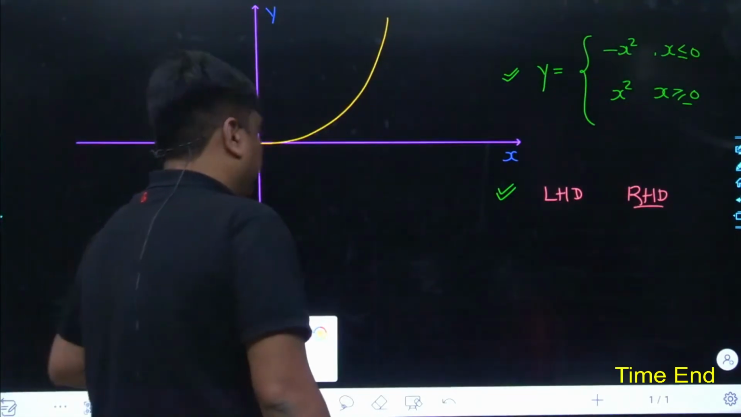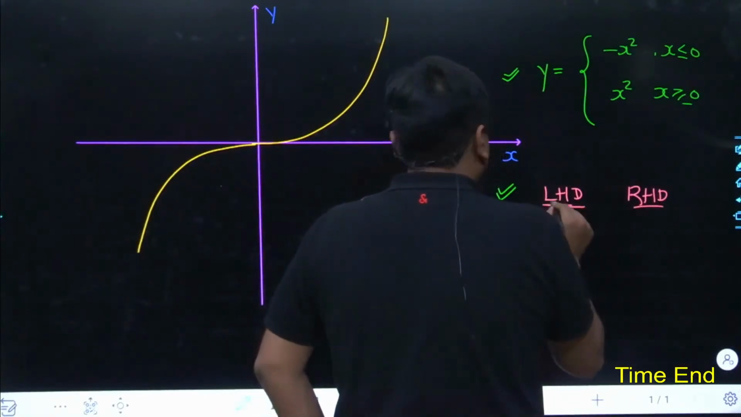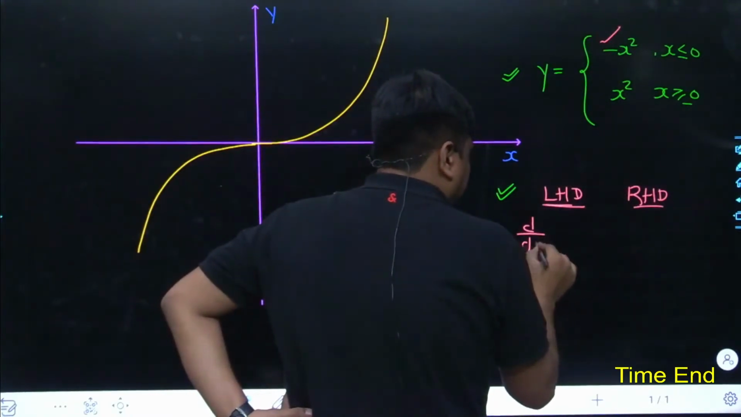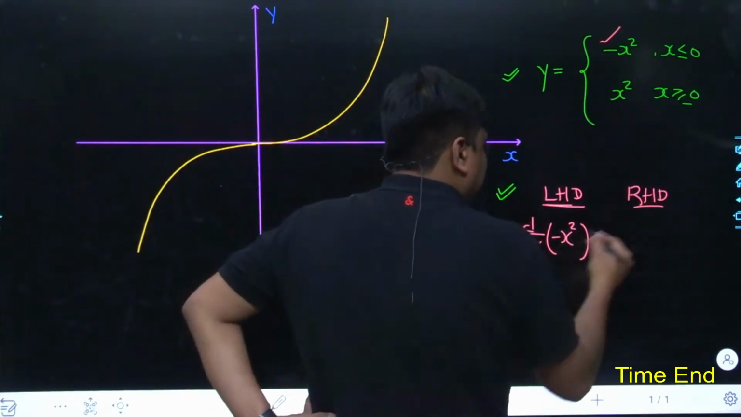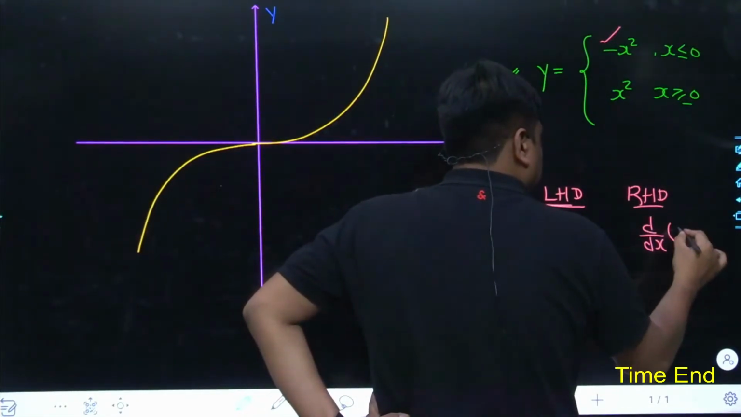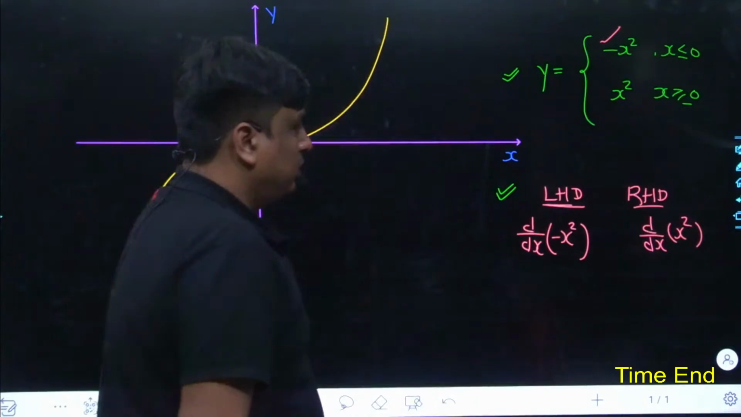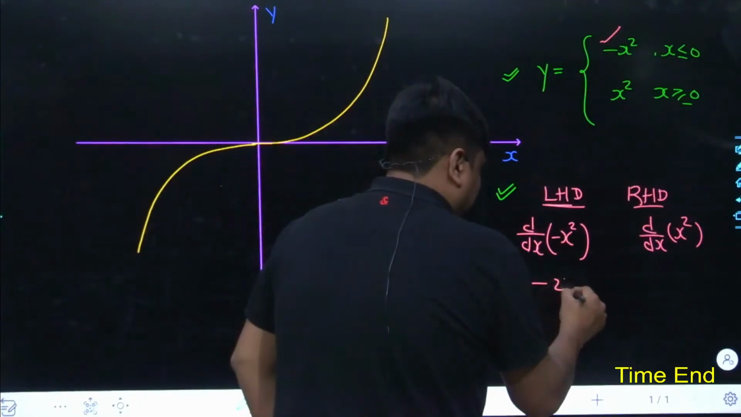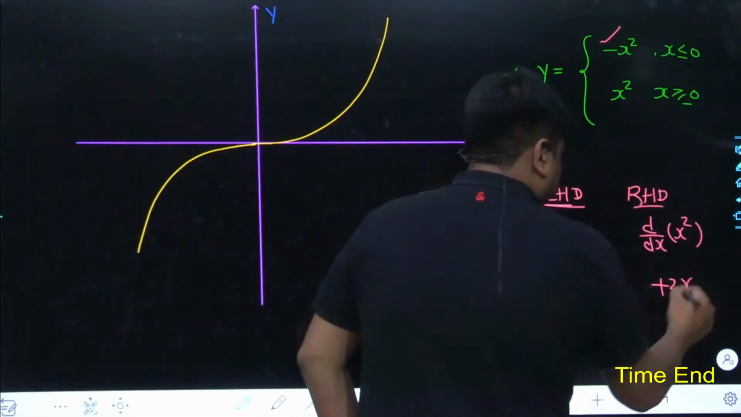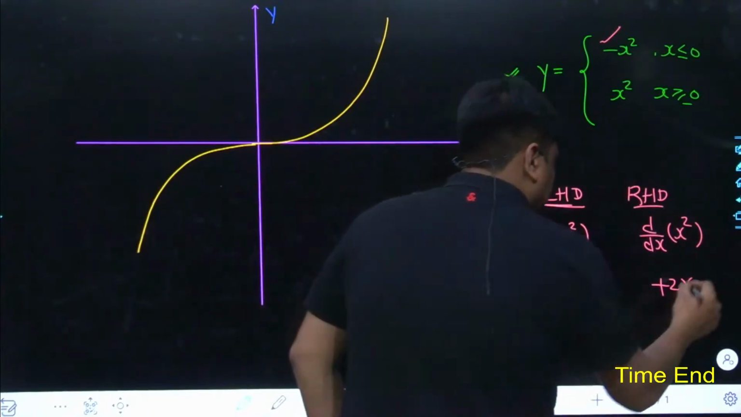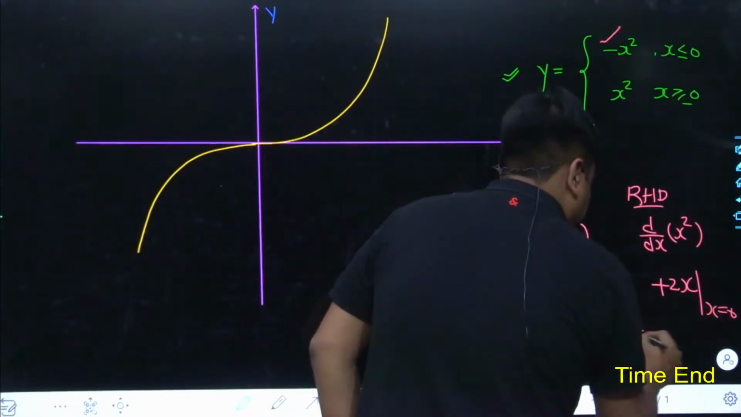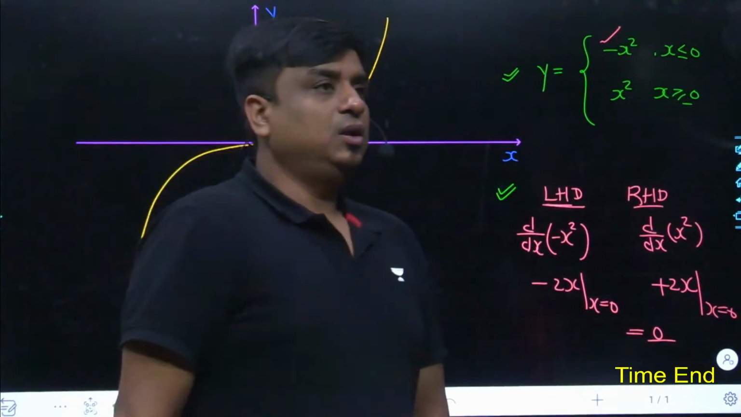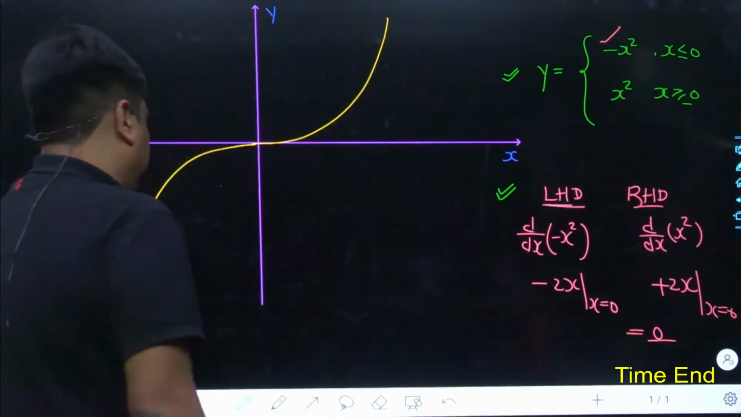Yes, sir. But how do I know about it? Left hand derivative, my dear friend: towards the left hand side, which function is valid? Minus x square. So you take d/dx of minus x square, and towards the right hand side, x square. Has it been the same? Yes, sir. At x equals 0, they are the same. If you write this, it is minus 2x, and this is plus 2x. And once you put x equals 0, definitely both are 0. Both are 0. Yes or no? So the function is differentiable.